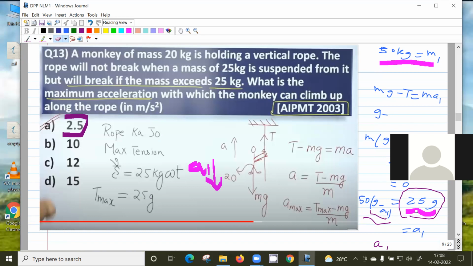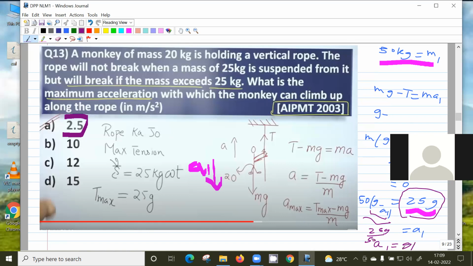So A1, you can find A1 from here. A1 equal to (mg minus 2T) by m1. That is 50g minus 25g by 50. 50g minus 25g is 25g, and 25g by 50. A1 is 25g by 50, right? So it's g by 2.